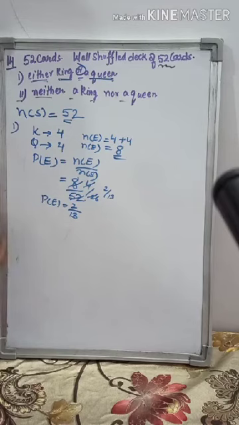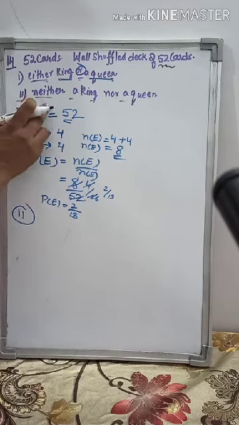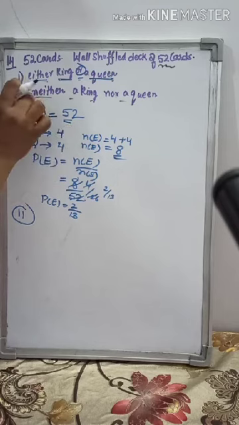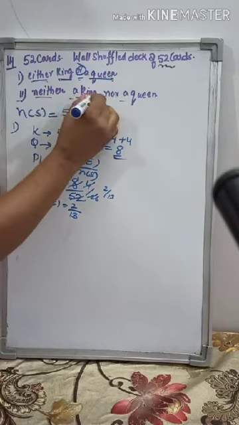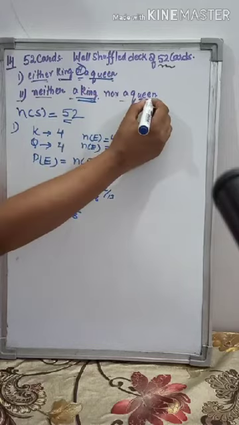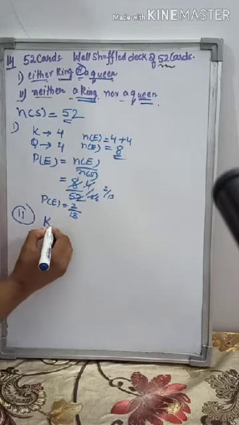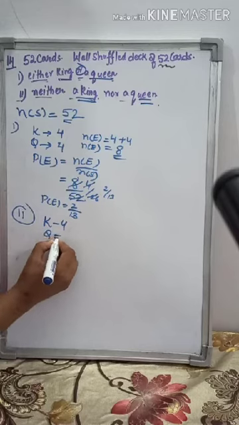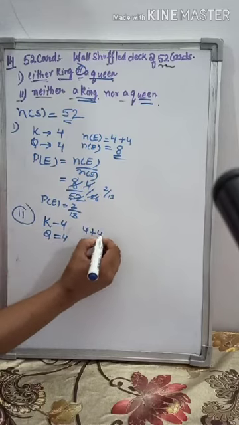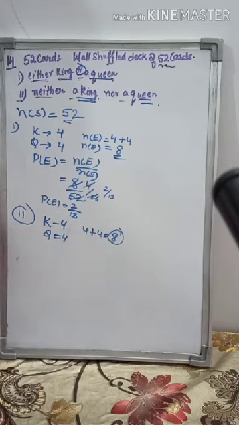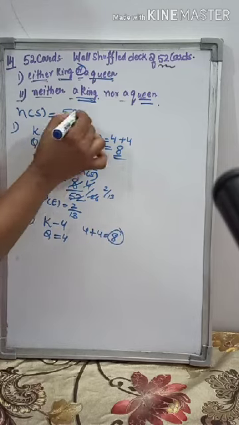Now second part. In the second part, we have to find the probability of drawing a card that is neither a king nor a queen. That means you don't have to take a king and a queen. So kings are 4, I've already told you. Queen cards are 4. So that means 4 plus 4, 8. These 8 cards out of 52 you don't have to take.